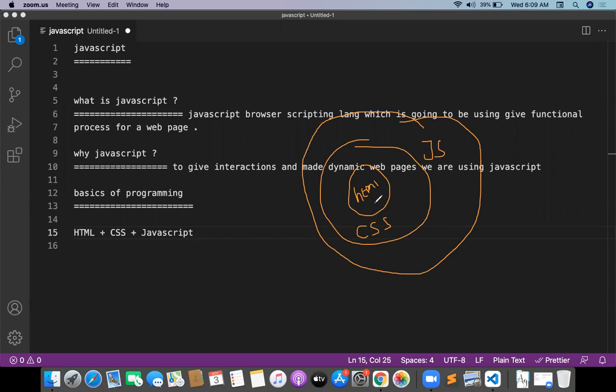And finally, all these three components are going to be executing in the browser. Browser is nothing but a client-side technology. HTML, CSS, JavaScript are major pillars for client-side programming. Nowadays JavaScript is available in the backend also, with Node.js and Express.js. But the major part of JavaScript has been in the client side for many years.